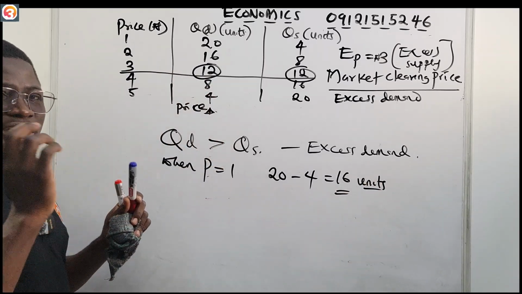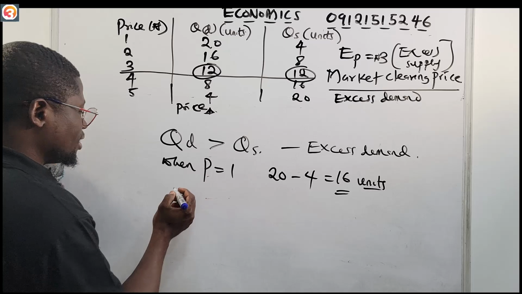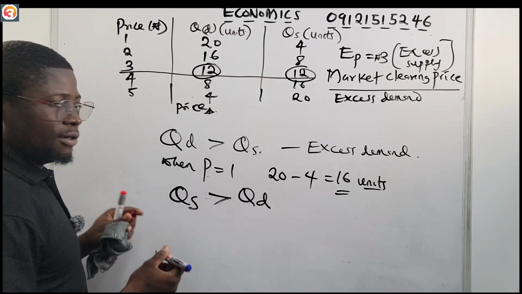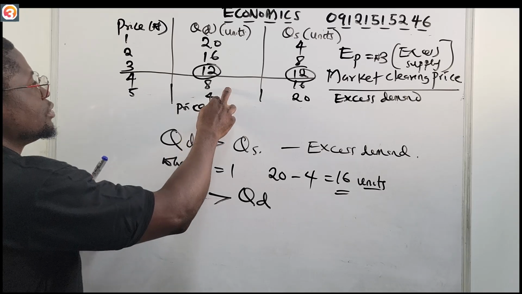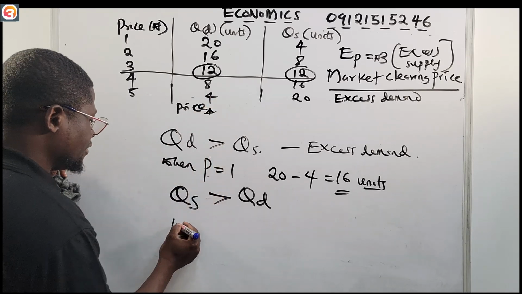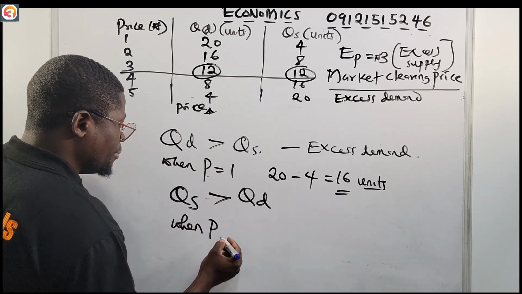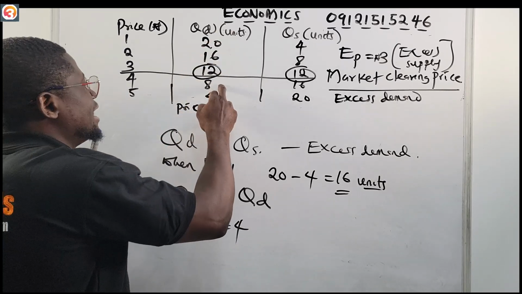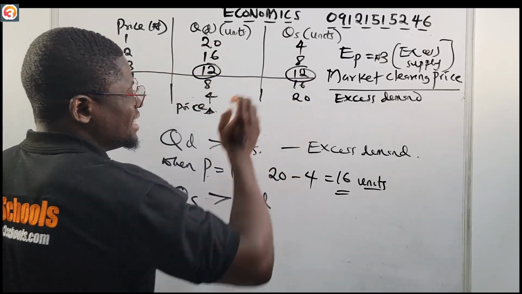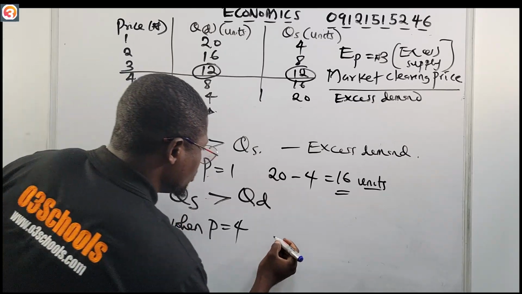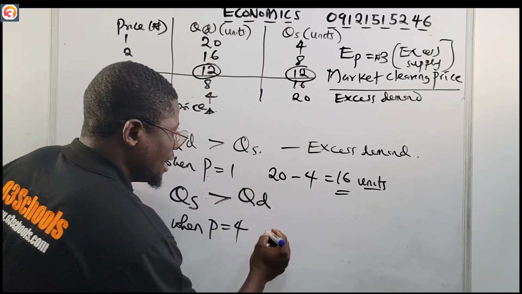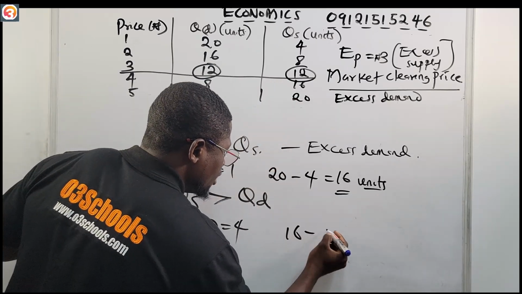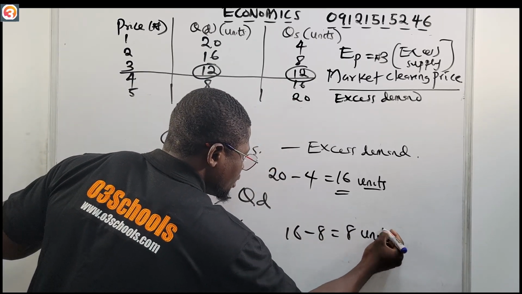Also, excess supply occurs when the quantity supplied is greater than the quantity demanded. For example, in this situation, when price was 4 naira, look at it very well. What happened? People demanded just 8 units, but 16 units was supplied. So the excess supply here will be 16 minus 8, which is 8 units.